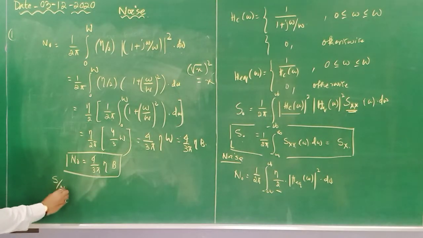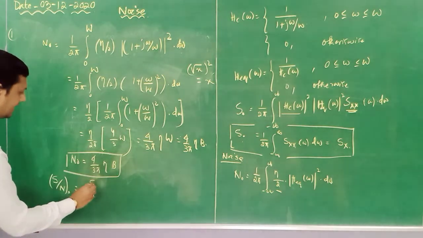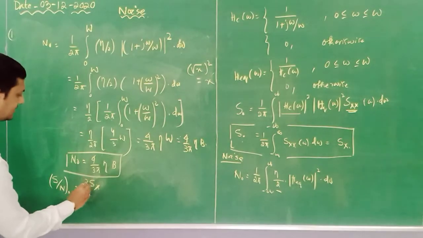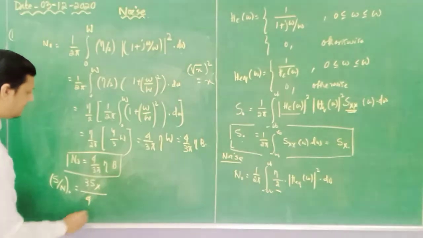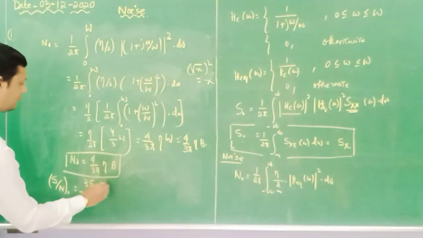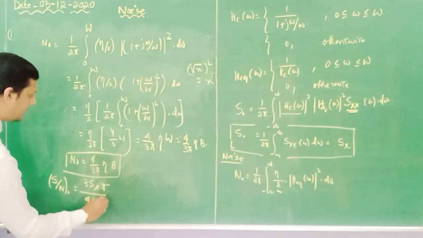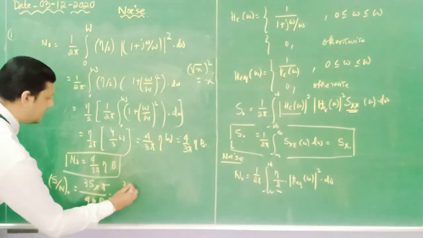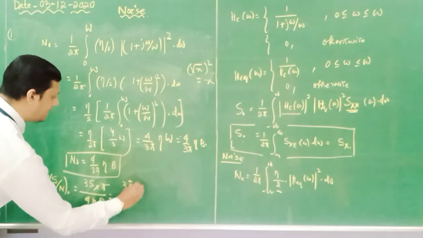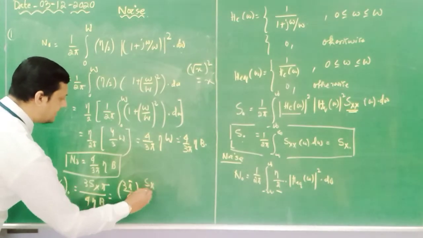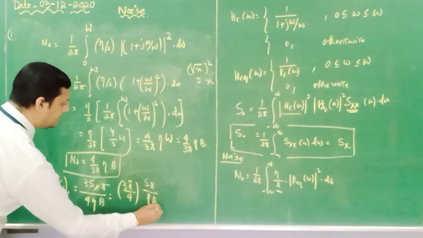So the output signal to noise ratio is Sx, this is 3, divided by this, pi will go up, and 4 eta b. So it is 3 pi divided by 4, Sx by eta b. Done.